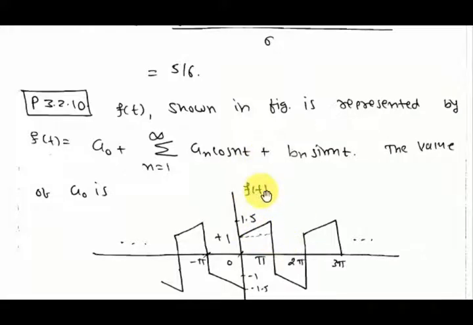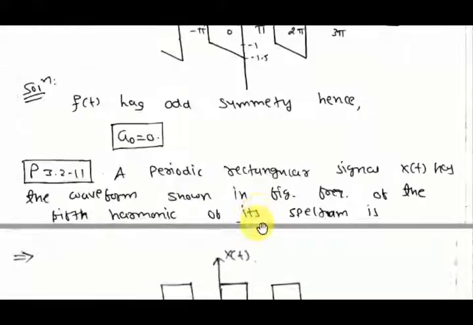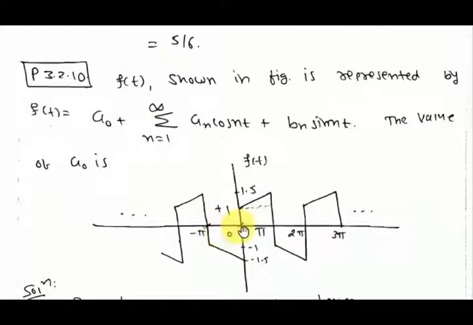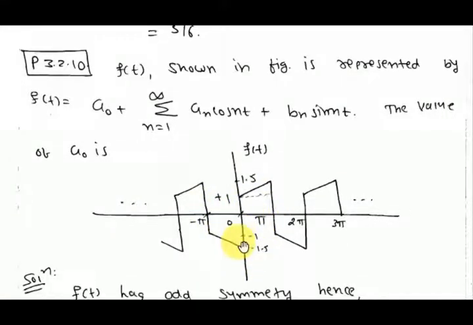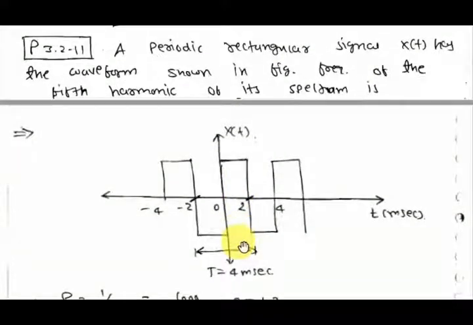Here again we have to find a naught. Same process: find the area of the signal over one period divided by the fundamental period, and you will get a naught. First of all, there is a trick. This signal is an odd signal. That's why a naught will be 0. You don't need to calculate.